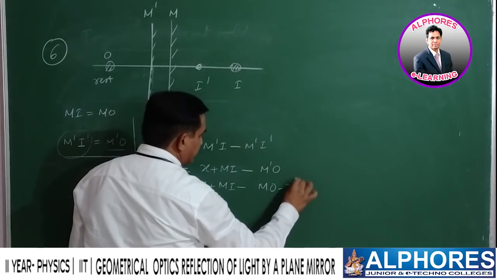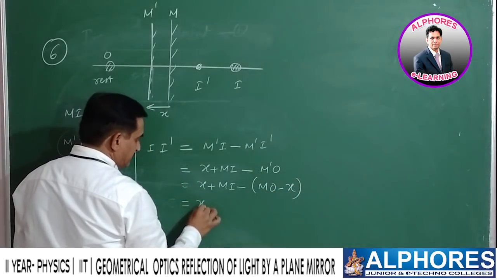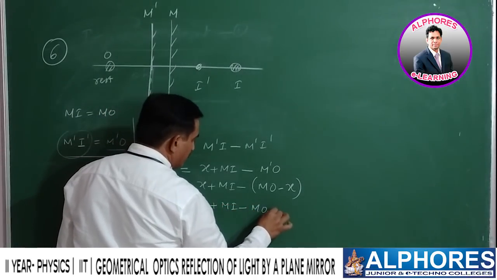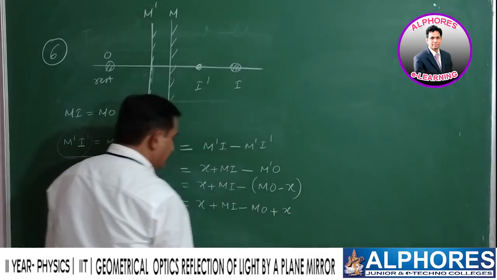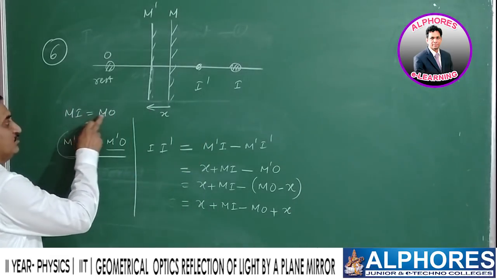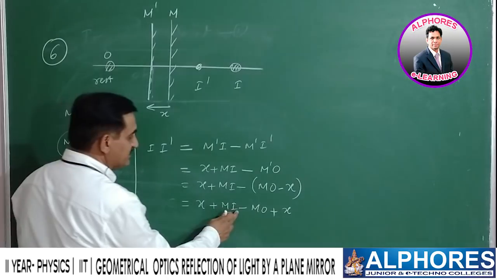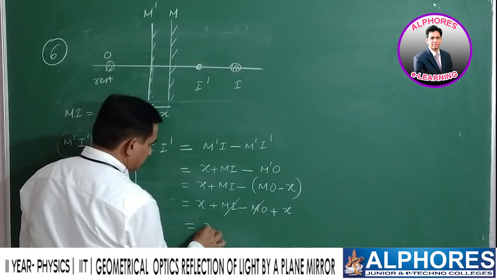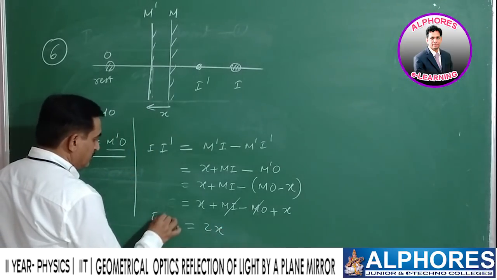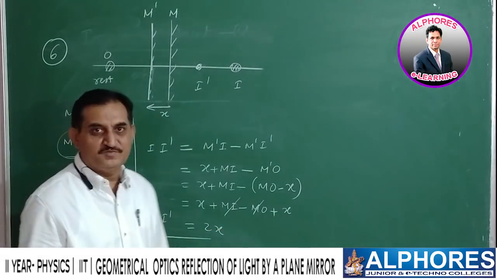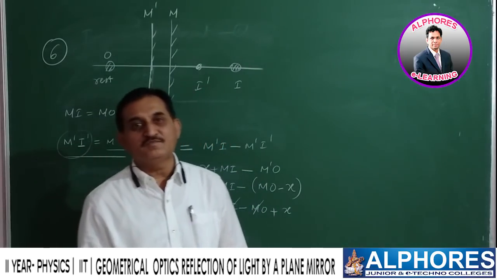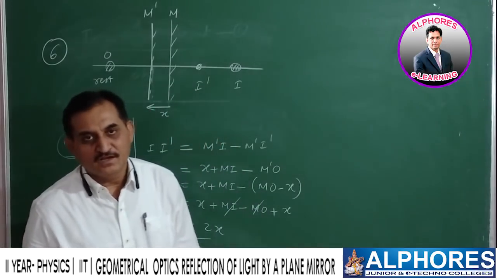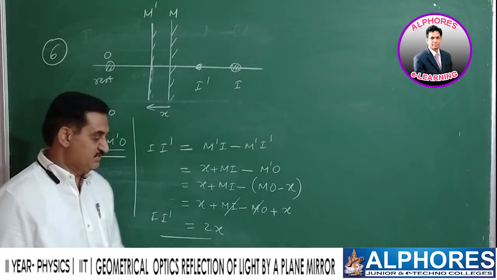Then simplifying, x plus MI minus MO plus x. See here, MI is equal to MO. These two get cancelled. You will get 2x. What do you say? The shift of the image is double that of the shift of the mirror, either towards the stationary object or away from the stationary object.